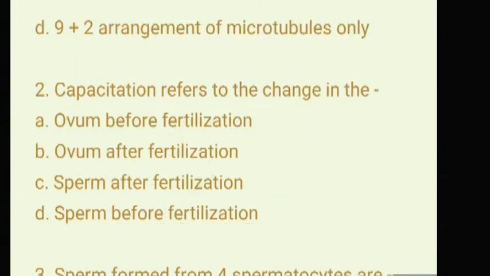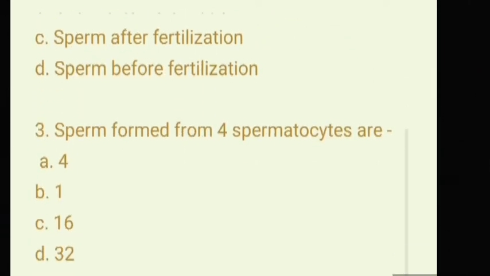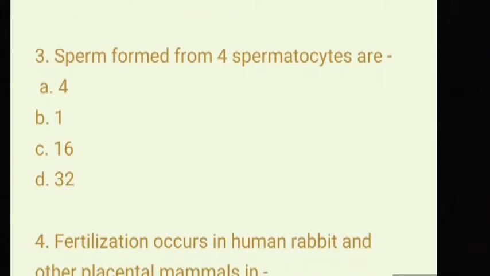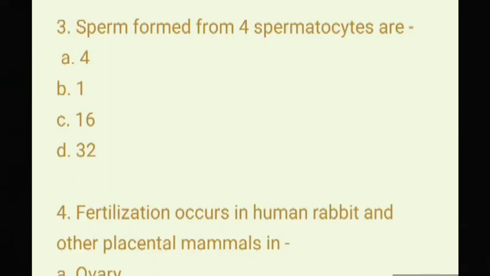Question number 3. Sperms formed from 4 primary spermatocytes are: option A, 4; option B, 1; option C, 16; option D, 32. Here the answer is option C, because one primary spermatocyte produces 4 sperms, so 4 spermatocytes will produce 16 sperms. Next question, question 4.